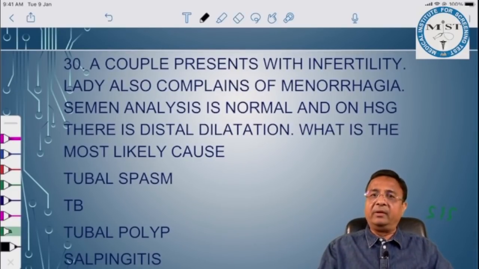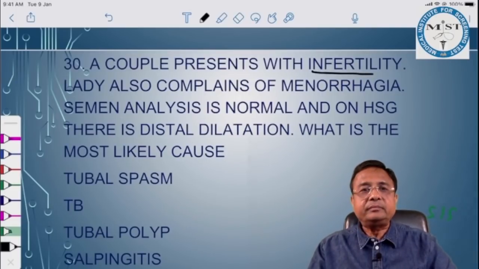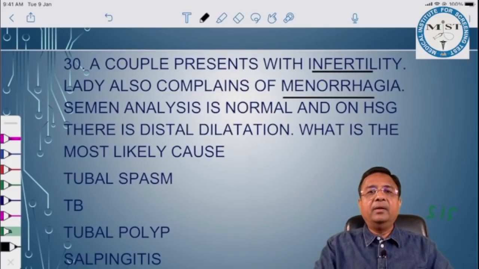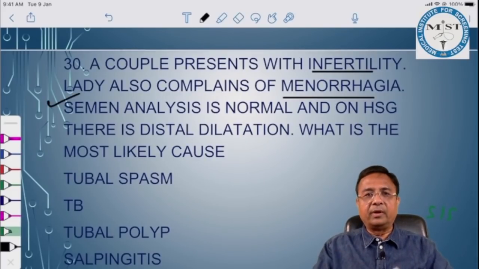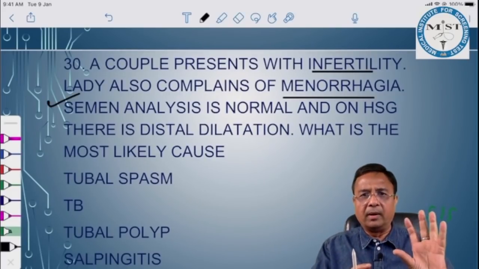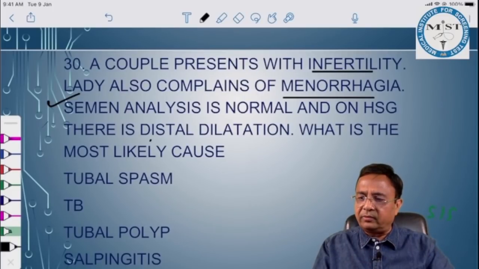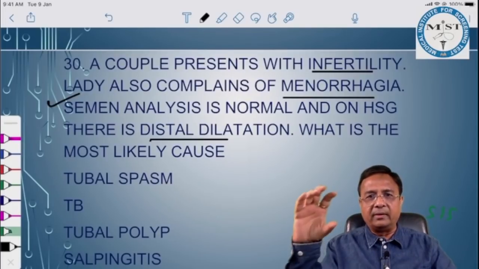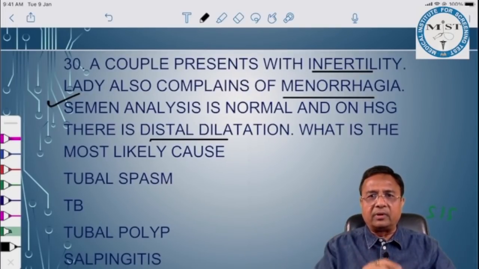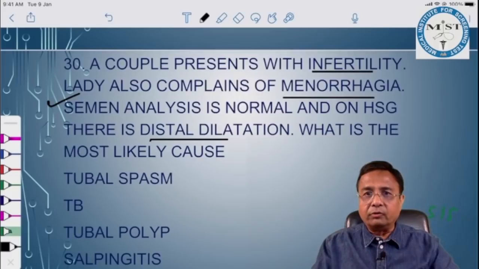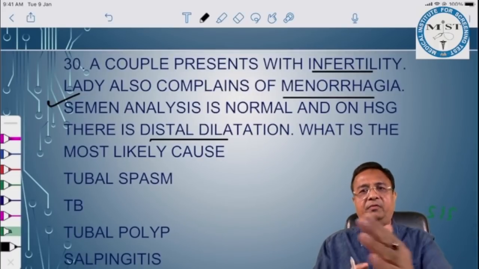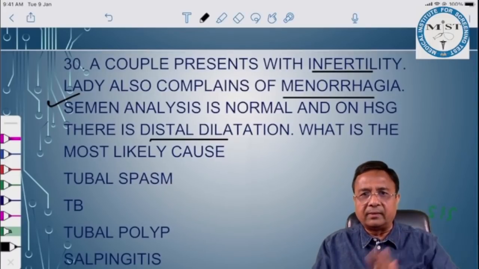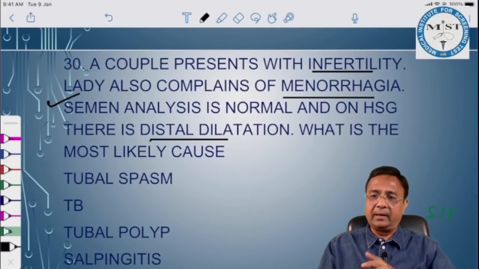A couple presents with infertility. The lady also complains of menorrhagia. Semen analysis is normal, so the male factor is normal. And on HSG, there is distal tubal dilatation. The problem is in the tube, and that too in the distal part. Menorrhagia also. So this is a female factor responsible for infertility, because the male factor is normal. What is the most likely cause?